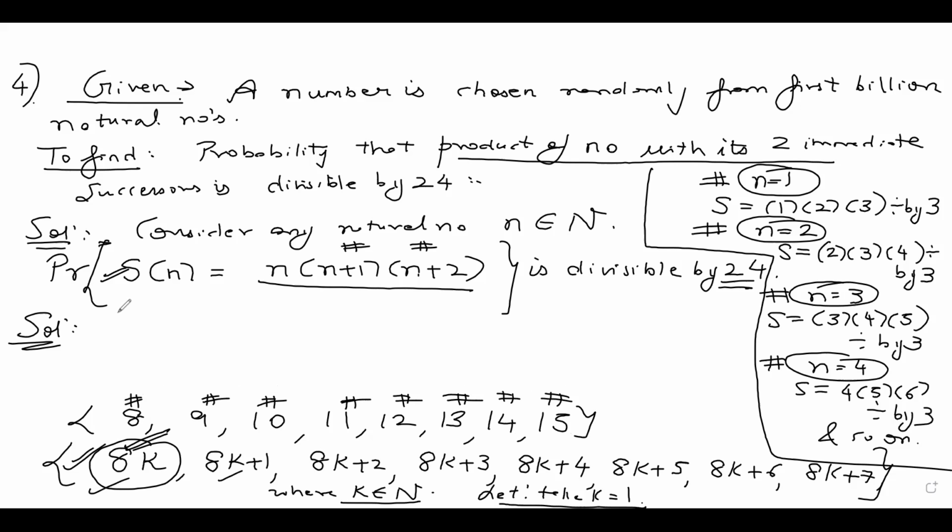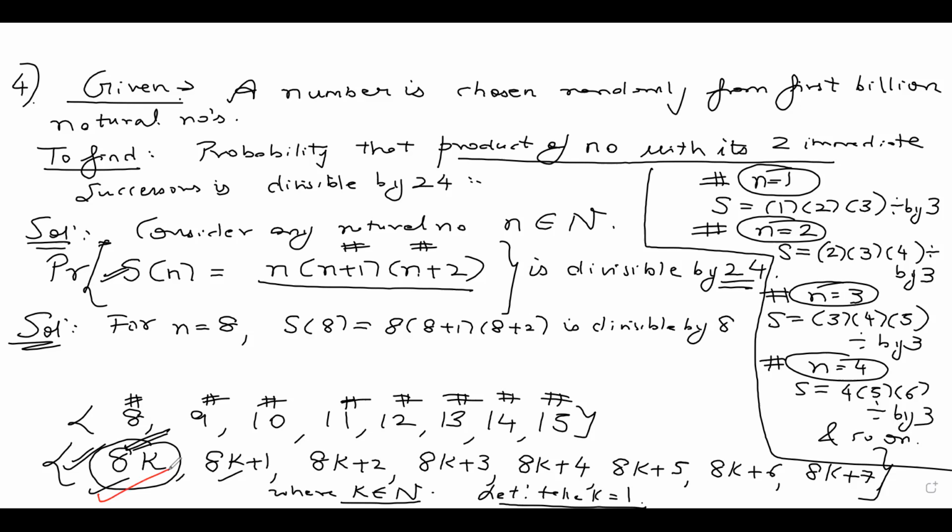So if I put these values, what do I get? Putting n equal to 8, my S8 will be 8 into 8 plus 1 into 8 plus 2. And you can see it's divisible by 8. That means all numbers of the form 8k are divisible by 8.